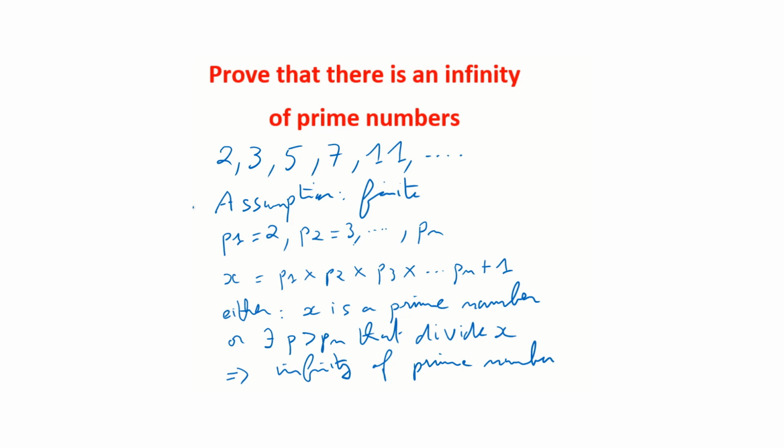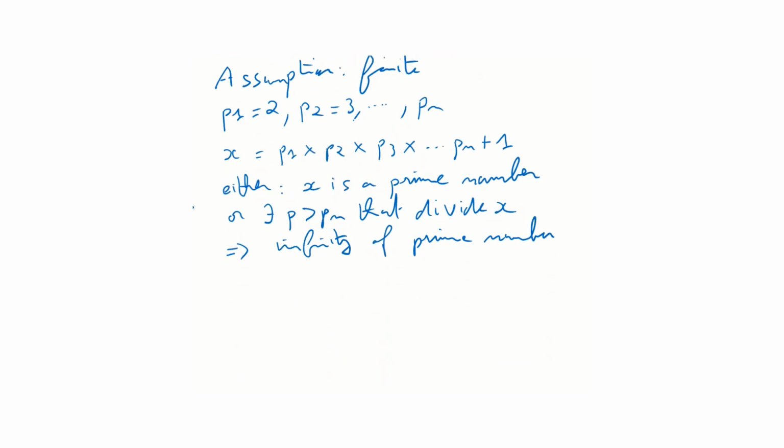Okay, one thing, now that I've made the proof, I want to also show something else, because I've seen very often that people get it wrong: the number x by construction is not necessarily a prime number. What we have concluded is that either x is a prime number, or there exists another prime number that is greater than Pn that divides x. So x is not necessarily a prime number.